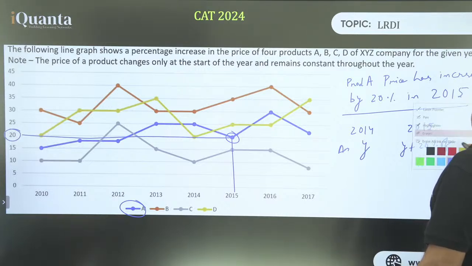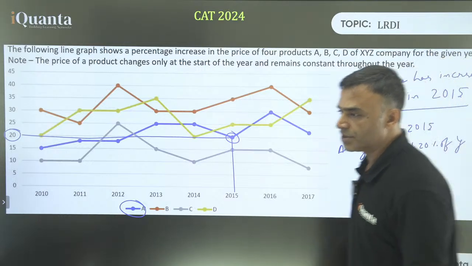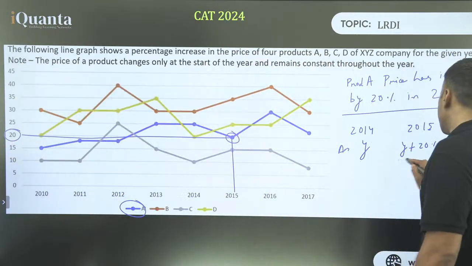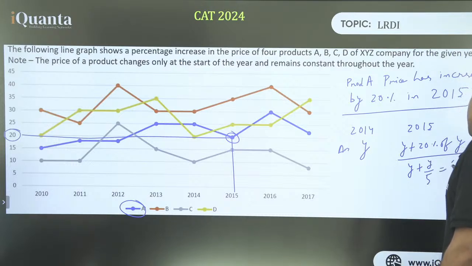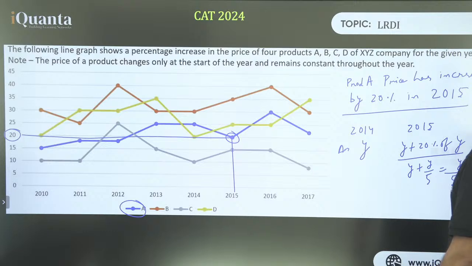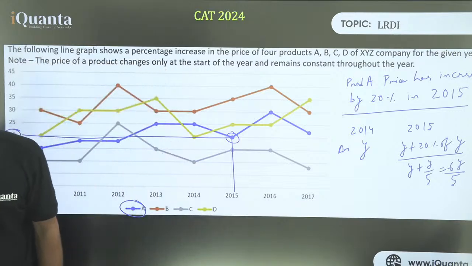Whatever value of percentage increment is given, that is on the basis of the previous year. Yes? Correct. So Y plus 20% of Y, that is Y plus Y by 5, which is 6Y by 5. Simplify that. 20% means 1 by 5. So 6 by 5 Y. Right. So these are just different types of examples, and on the basis of that there will be many questions.